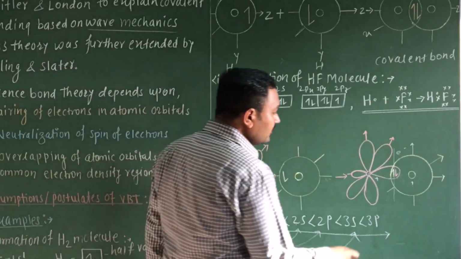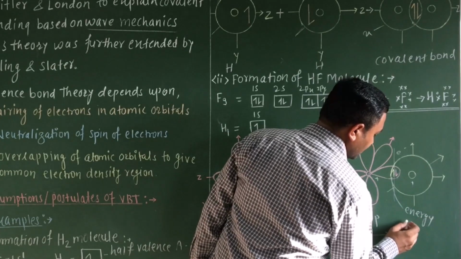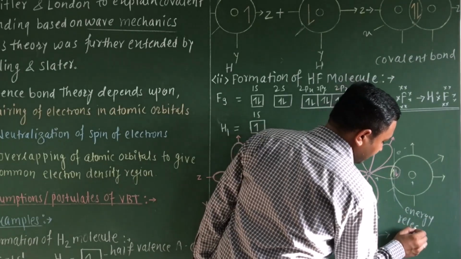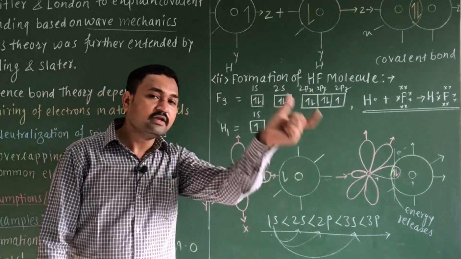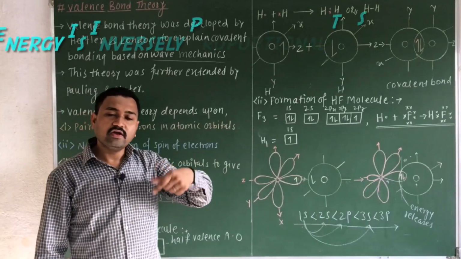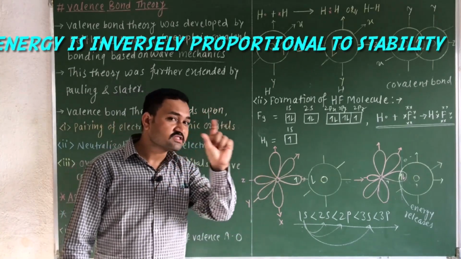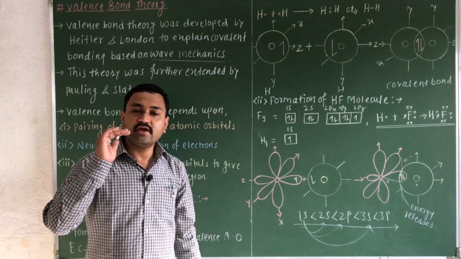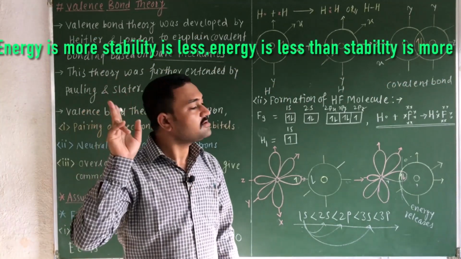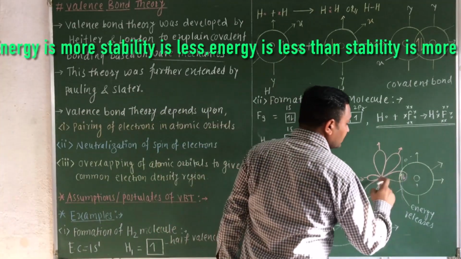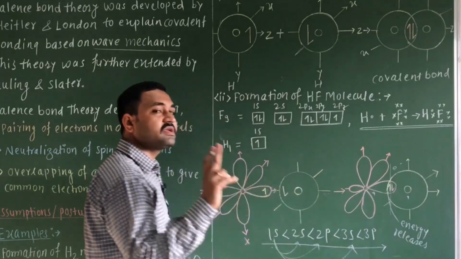And remember, during this overlapping the energy is released. Energy releases. If the energy releases, obviously the stability will increase. As you know, when the energy gets released, the stability increases. Energy is inversely proportional to stability. When energy is more, stability is less. When energy is less, stability is more. So during this overlapping, the energy is released, and hence the molecule becomes more stable.